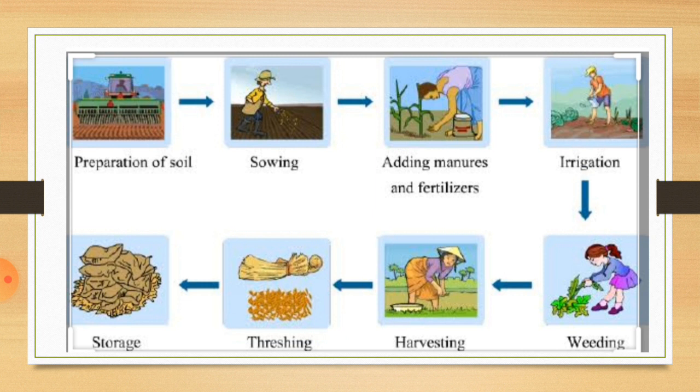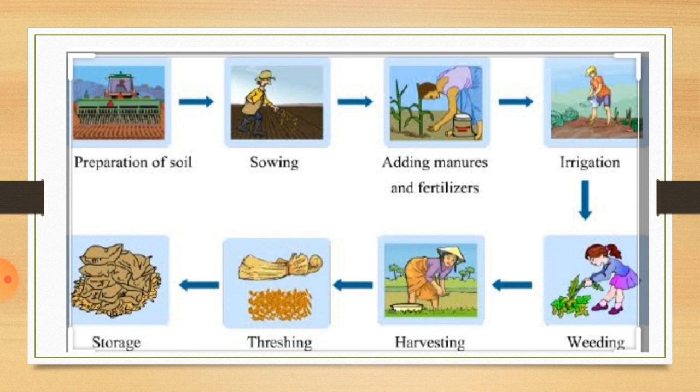So preparation of soil. What do you mean by preparation of soil? This is done in the month of May. The farmer prepares the soil by plowing it. Plowing means turning the soil upside down. Then they crush the lumps of soil. And finally, when the field is level, it is ready for sowing.